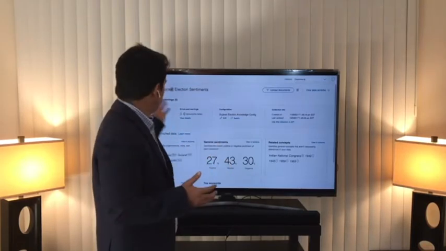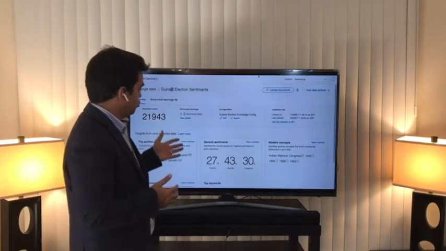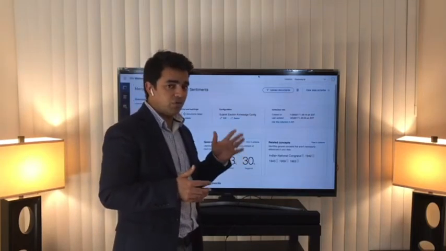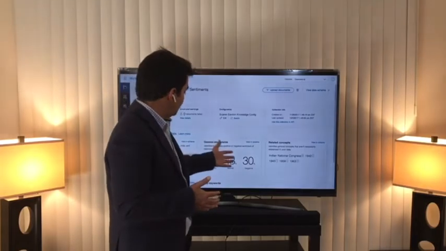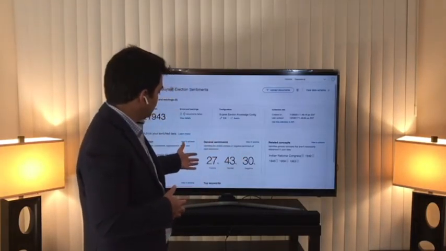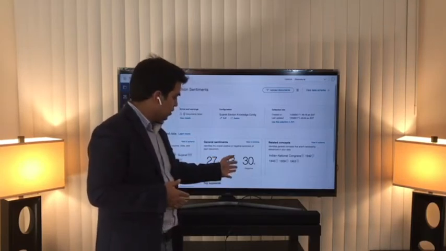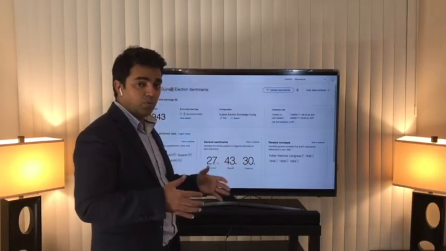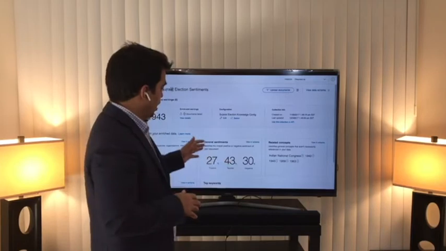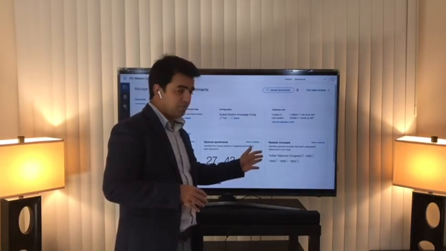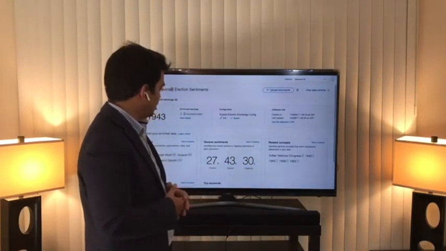We have almost 21,000 documents which we uploaded to IBM Watson, and we trained IBM Watson for almost 7 days. And then we also have generic sentiments from those documents: 27% of the people talk positive, 43% of the people were kind of neutral, not saying anything about BJP, Congress or other parties, and 30% of the people were just saying negative things in the articles and on the internet.